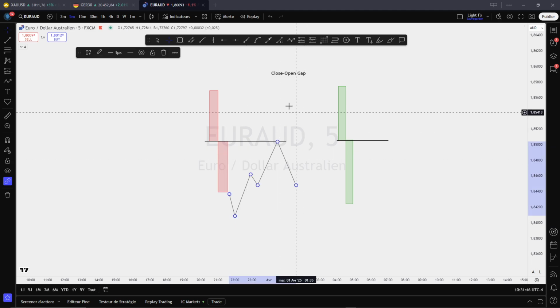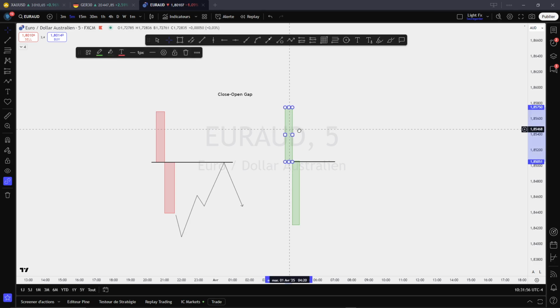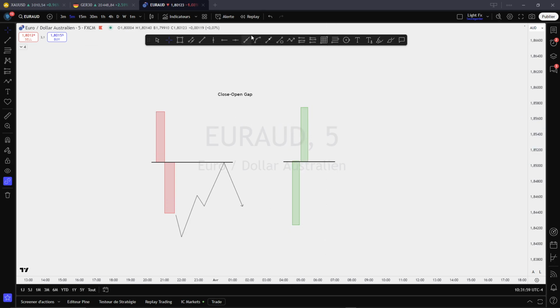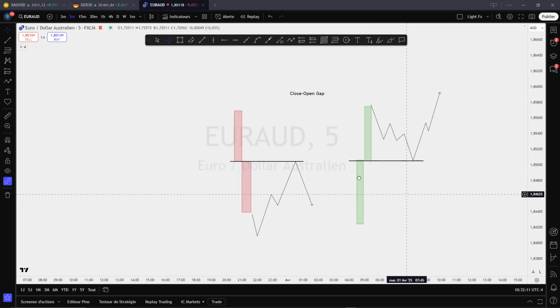So the same here. If price went up, okay, oh, I did it wrong. Sorry. Price should go this side. Yeah. If price went up, and then we see price return to our level, we can expect to see a reaction. Okay. This is how you trade the gap.